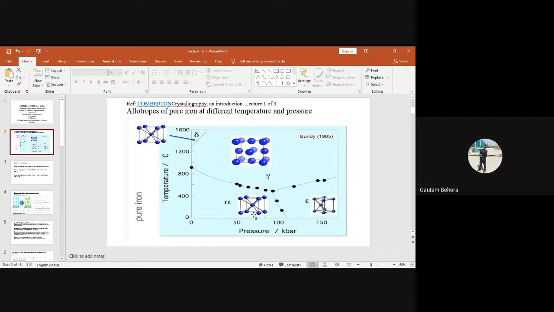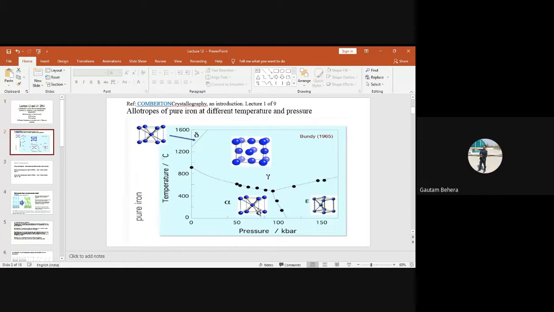Just look at the diagram. Due to the placement of the atoms in the BCC structure, only a single electron is present. Just have a look. If you see, this is just a unit cell. So they are free to move.